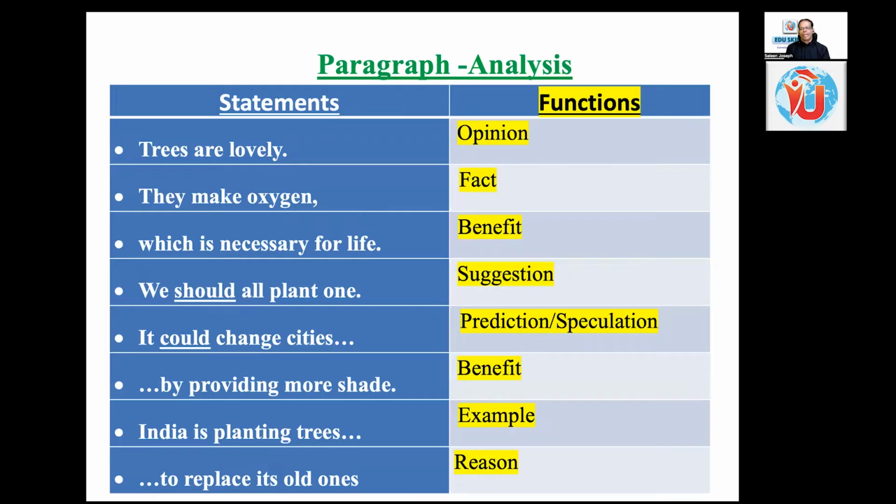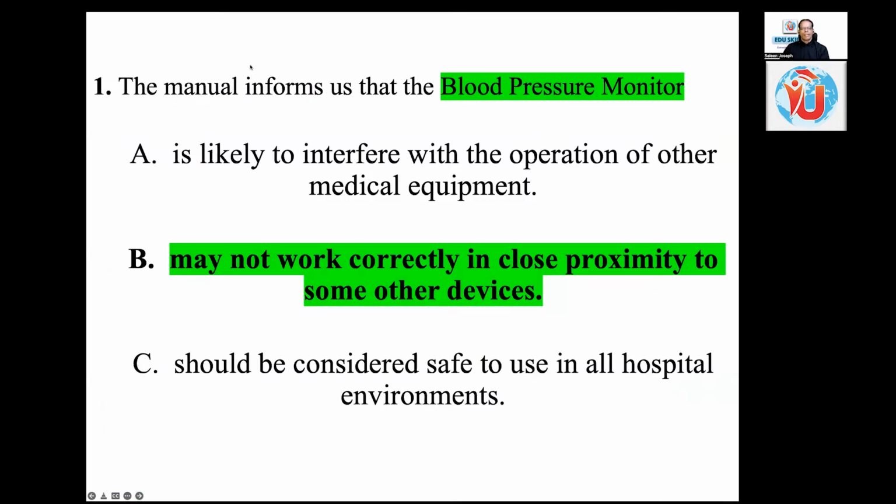Okay, so today we are speaking about cause and effect again, and it tells you the different functions of different sentences or parts of sentences. So make sure you identify, maybe you can write down in columns and understand the function of each sentence.